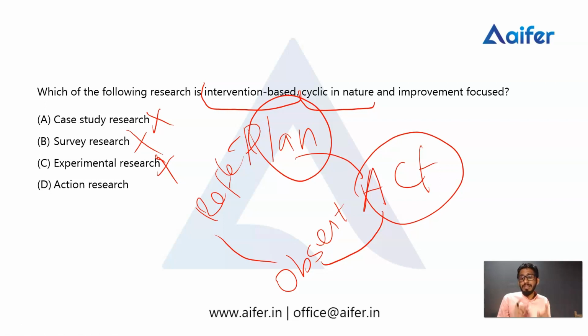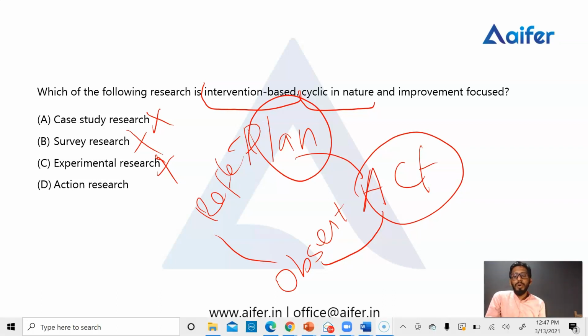For that, the researcher or the headmaster should observe the outcome of the action. Then after that, in the reflection phase, all will discuss the result, the outcome of the action, and if it is beneficial, we'll move on. Otherwise, we'll make another plan. Okay, these are some basics of action research.